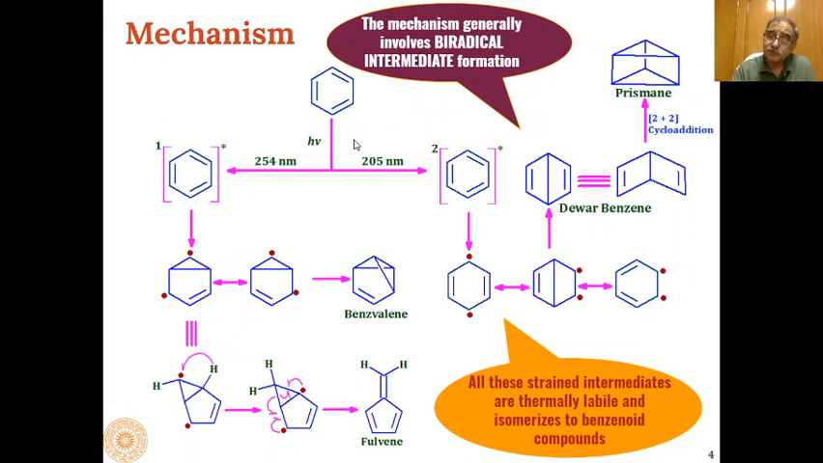So if we irradiate benzene at 205 nanometers, then these types of structures will be formed through the second excited singlet state, that is Dewar benzene and prismanes, they are formed as the product. And as I have told you, all these strained intermediates are thermally labile and isomerize to benzenoid compounds again, because they are more stable as compared to these strained intermediates.